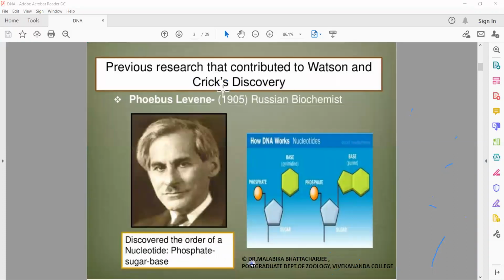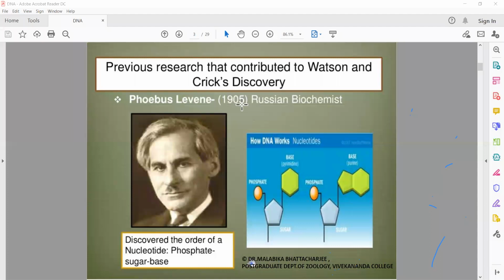Now, if we come to 1905, this was a very important discovery by Phoebus Levene. He discovered the order of a nucleotide. So we all know now that DNA is nothing but a polynucleotide, that is a chain of nucleotides joined together. So he said that the basic unit of a nucleotide consists of a sugar, a phosphate, and a nitrogen base. This nitrogen base can be either a pyrimidine or a purine. So this was his discovery in 1905.